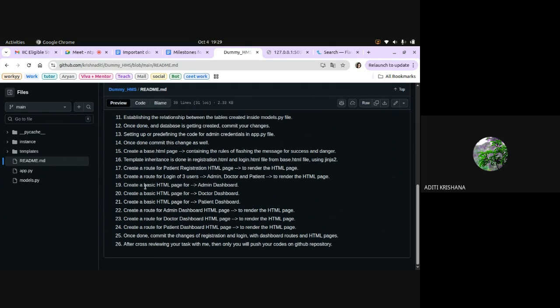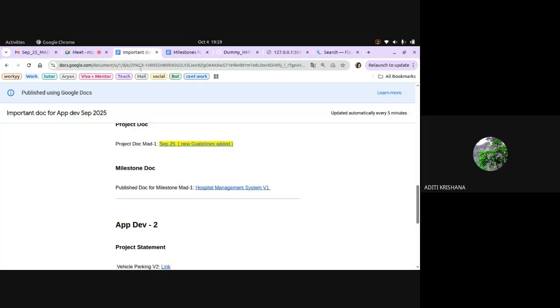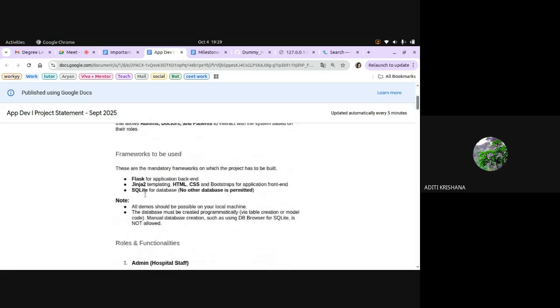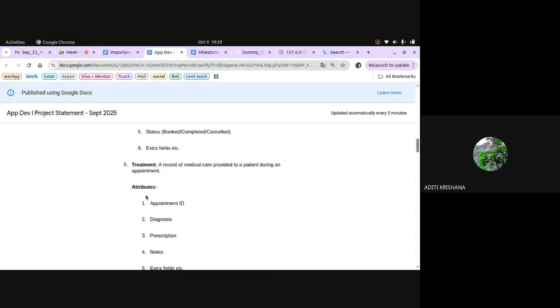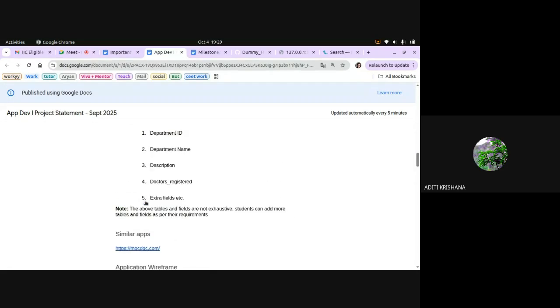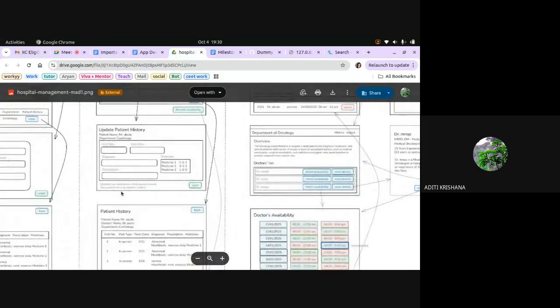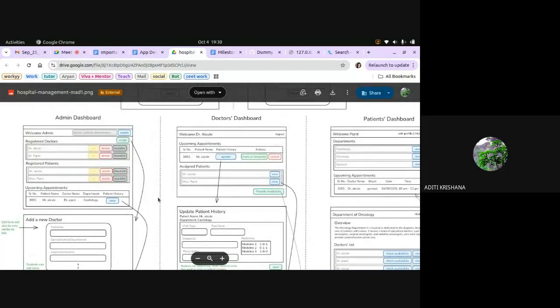Then you have to create a basic HTML page for the dashboard of these three users. Now you may ask, there will be some conflicts, that you will not understand how you are going to design your dashboard. Then go to the wireframe. This is the wireframe, and you will get the idea of what you can show in your admin dashboard.